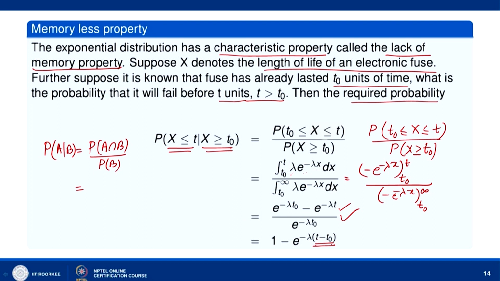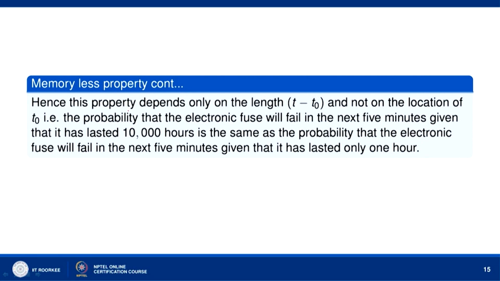So, this property depends only on this length t minus t naught and not on the location of t naught. Hence, the probability that the electronic fuse will fail in the next 5 minutes, given that it has already lasted 10,000 hours, is the same as the probability that the electronic fuse will fail in the next 5 minutes, given that it has lasted only 1 hour.